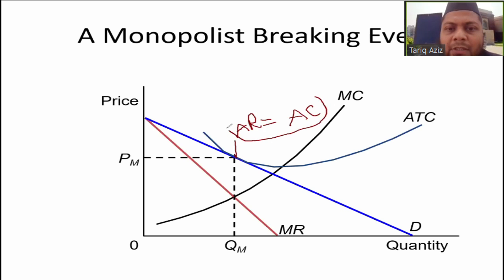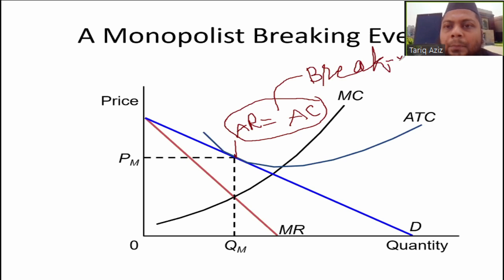So this is the point where average revenue is equal to average cost, the point of no profit, no loss, or break even. In this case, the firm is neither making profit nor loss because average revenue is equal to average cost.